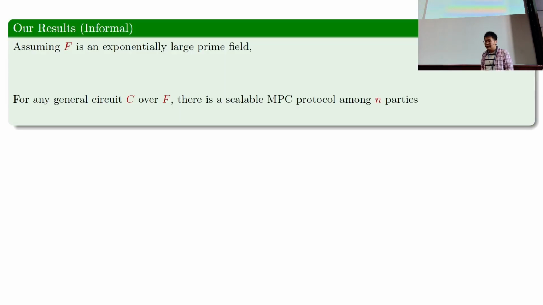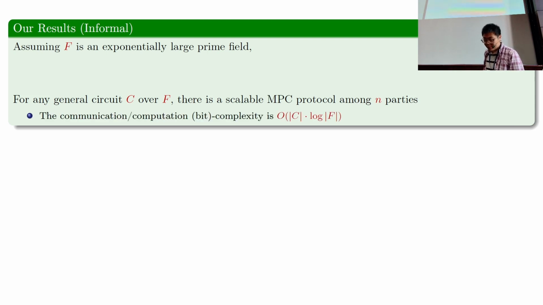In this work, we obtained the following results. Suppose we have a field F that is exponentially large. Then for any general circuit over this exponentially large field F, we can build a scalable MPC protocol among n parties such that the communication and computation complexity, measured at the bit level, is order of C times log F. So that means the overall communication of all the parties is C times log F many bits, and the computation done by all parties is also C times log F many bit operations.